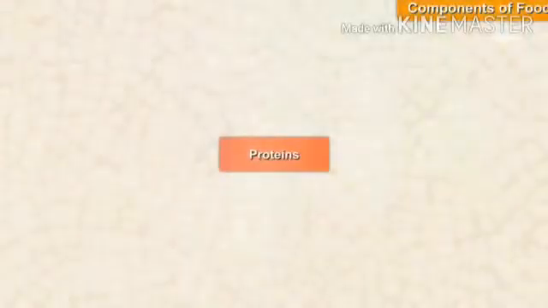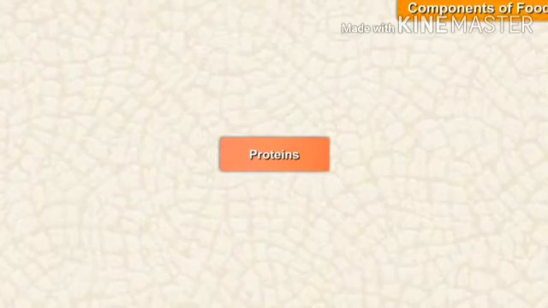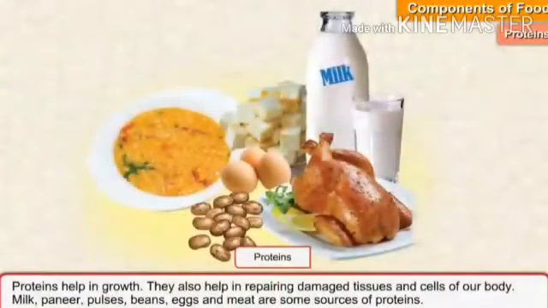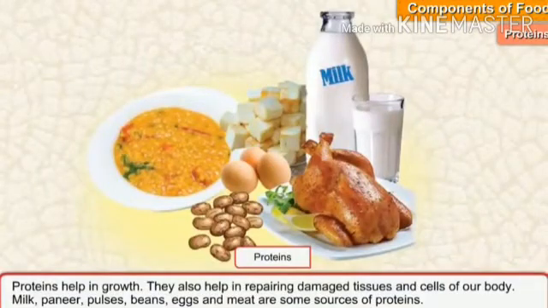And the next one is protein. This is another component of food. Protein is another nutrient present in our food. Protein helps in growth. When we take highly rich amounts of protein food items, we grow well. In our daily life, from childhood to old age, we keep growing, and proteins help with that growing.